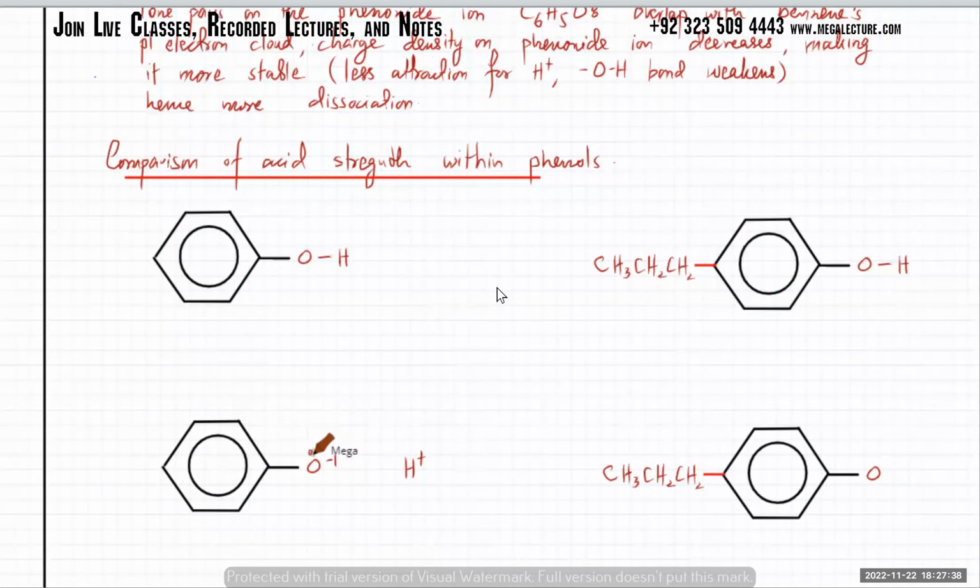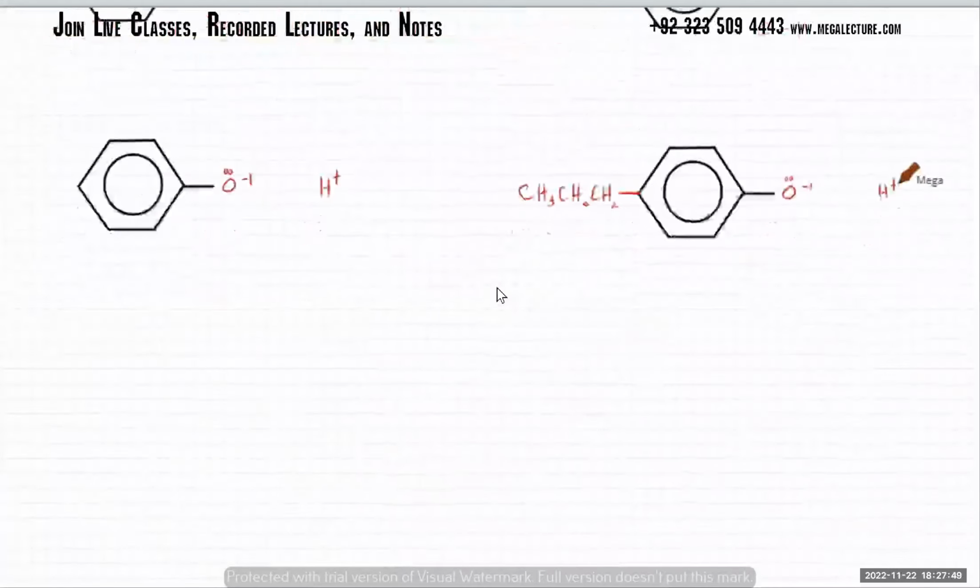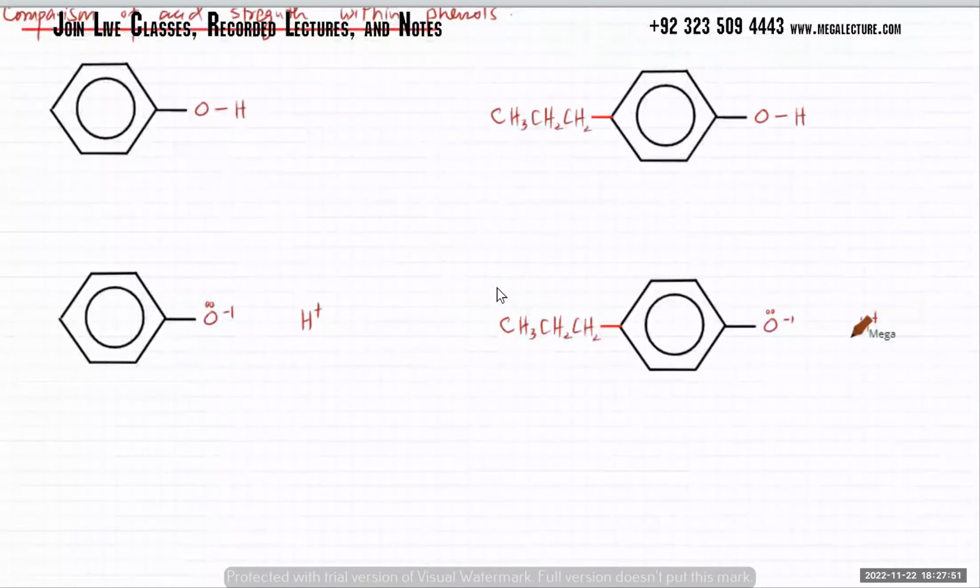And you've got this one as well. Anyway, so you've got two phenols, both of them. अच्छा, both of them ionizing.